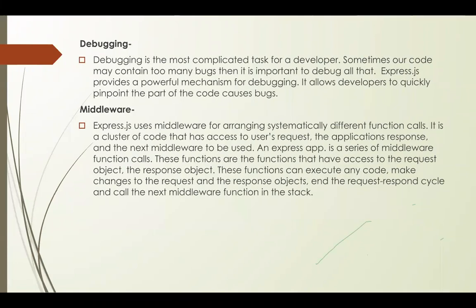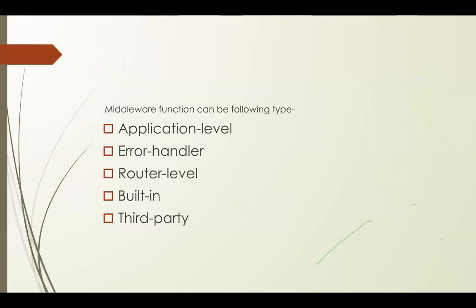Then comes debugging and middleware. Whenever we have to debug something, debugging is the most complicated task for a developer, because when some issues arise or some bugs come in, you have to debug your code. Express provides us a very powerful mechanism for debugging also. And middleware is basically a layer we build wherein all our logic will be developed. Express.js uses middleware for arranging different function calls systematically. Eventually you will learn this as part of the process when you start learning Express.js.